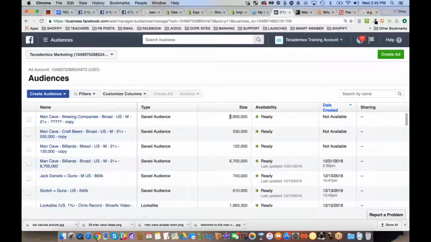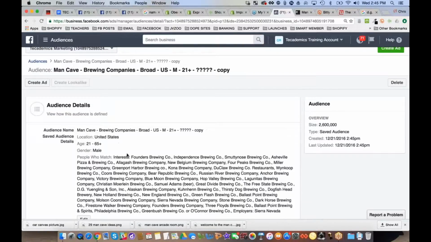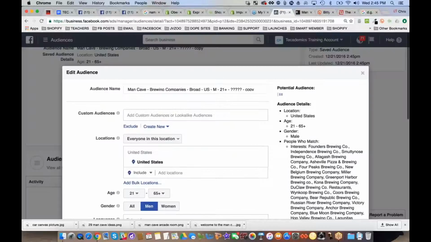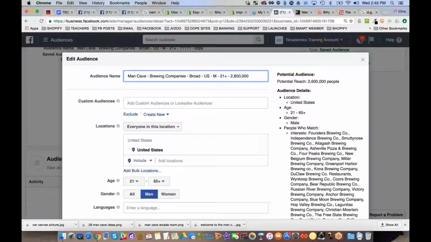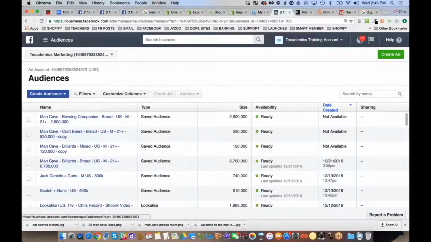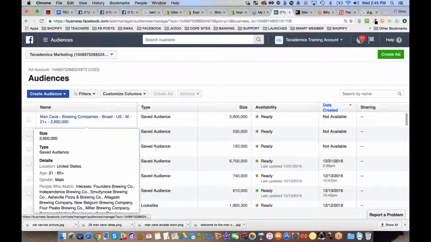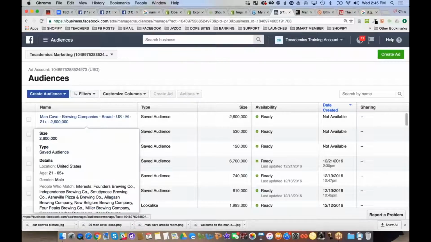Nope, 2.6 million. So now that that's 2.6 million, I'm going to go in here and I'm going to edit this and make it 2.6 million. Update. Okay, you guys see where I'm going with this? Man Cave can now have an unlimited amount of audiences here. Okay, Man Cave, Man Cave, Man Cave.